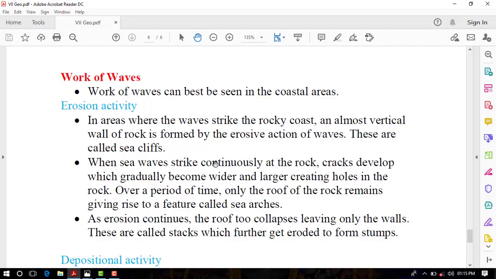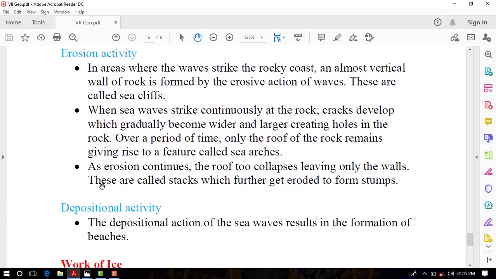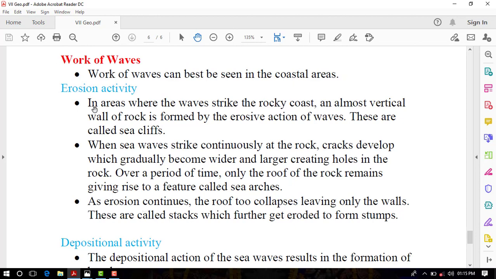Our next topic is work of waves. Work of waves can be best seen in the coastal areas, and it has two types of activity: erosional activity and depositional activity. First, the erosional activity. In areas where the waves strike the rocky coast, an almost vertical wall of rock is formed by the erosive action of waves. These are called sea cliffs.